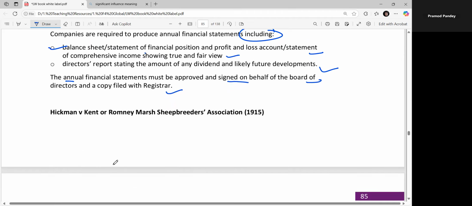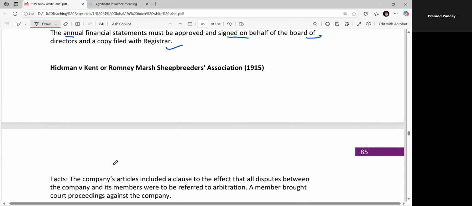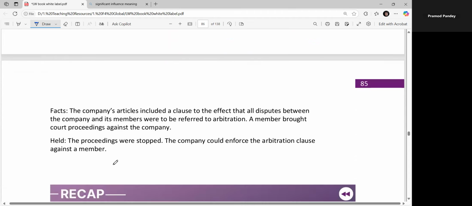Yes, sir. Hickman versus Kent or Romney Marsh Sheepbreeders' Association. So this is the one thing we will be learning now. What are the facts? The company's articles included a clause to the effect that all disputes between the company and its members were to be referred to arbitration. A member brought court proceedings against the company. The proceedings were stopped, right? The company could enforce the arbitration clause against the member.